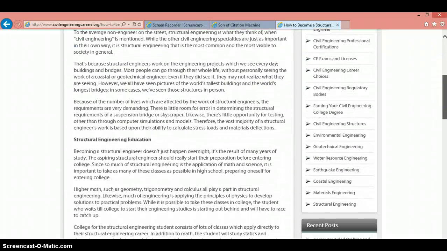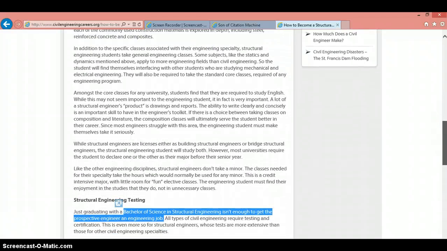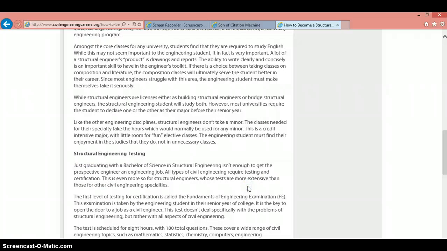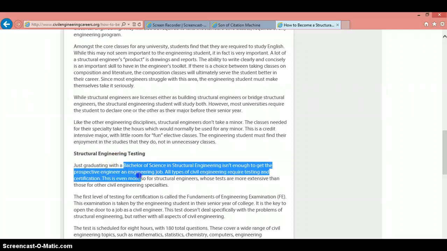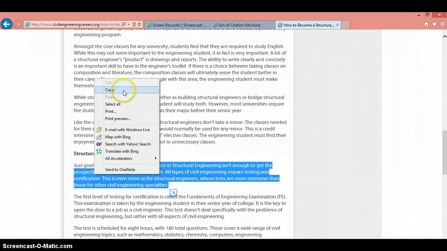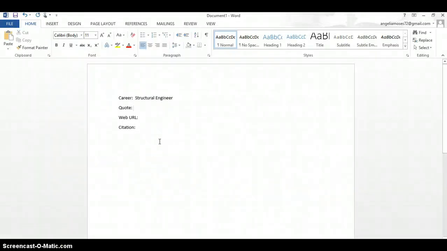I went through and I was just kind of reading down through the information. It talks about education, and it also talked about here in this section about just graduating with a Bachelor of Science isn't enough, and that you have to do additional testing. So I thought I would go ahead and take this information. So I'm just highlighting it with my cursor. Then I'm going to right-click it, copy, and I'm going to go back to my Word document, and I'm just going to paste that information.